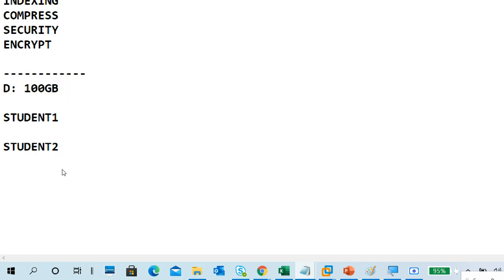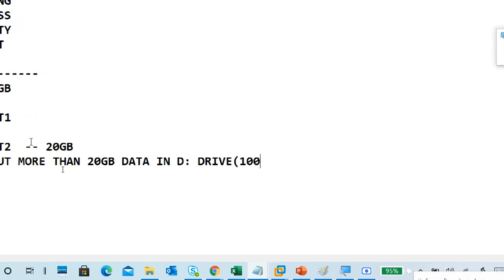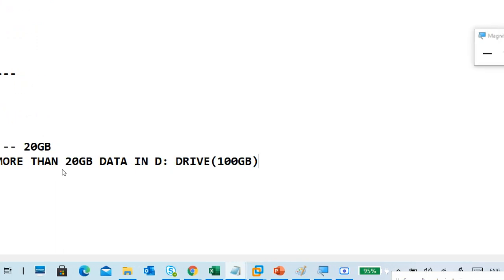So what I want to do is, for student 2 it should be 20 GB only. It means student 2 cannot put more than 20 GB data in the 100 GB disk. So I'm writing that: cannot put more than 20 GB data in the drive. The actual size is 100 GB.